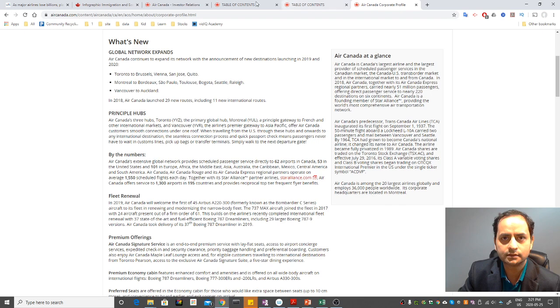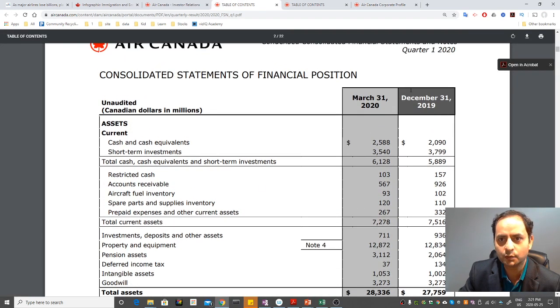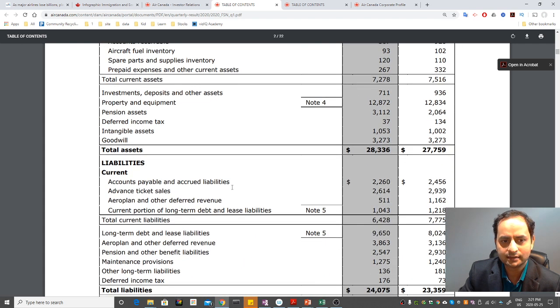This one is quarterly, and that one was annual, so I took both. This is the quarterly for 31st March 2020, and the last published quarter, which is the year end. So if you see from the cash statement, the total current assets and the liabilities.